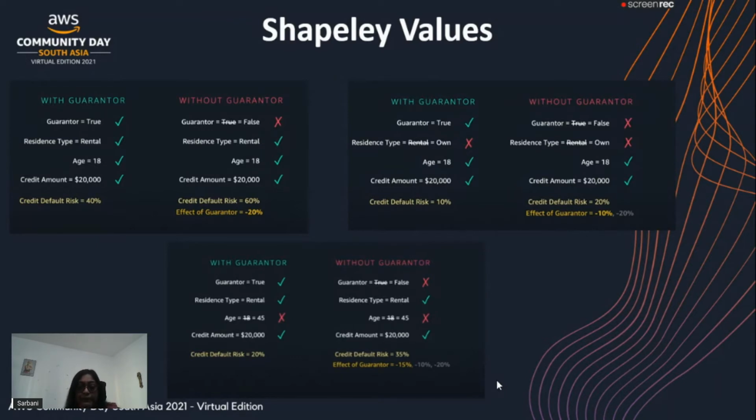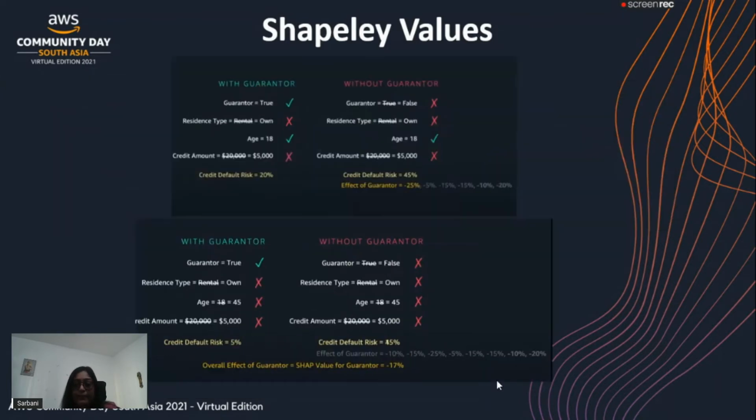Now in the third picture, we can see we have picked up the age. Age has been switched off in the first model. In the second model, we have switched off the guarantor along with age, and we have come up with another risk factor, which is 35%. Similarly, at the end, we'll get a series of values which is the effect of guarantor in the model prediction.